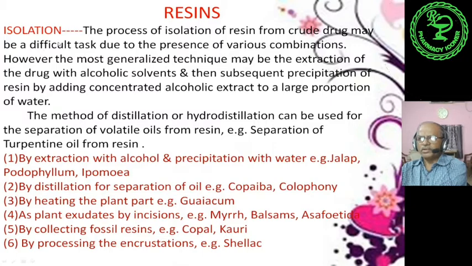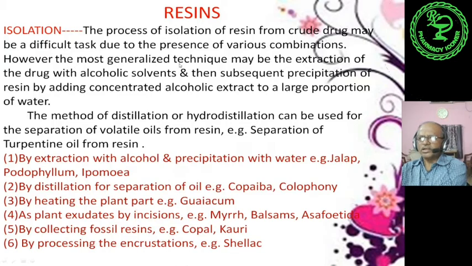Why is it difficult? Due to the presence of various combinations, because they are not simple resins but a combination of volatile oils, gums, alcohols, resin, acids and esters. That is why they become difficult to isolate.